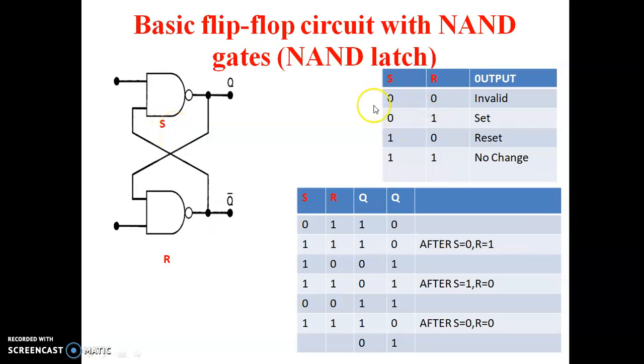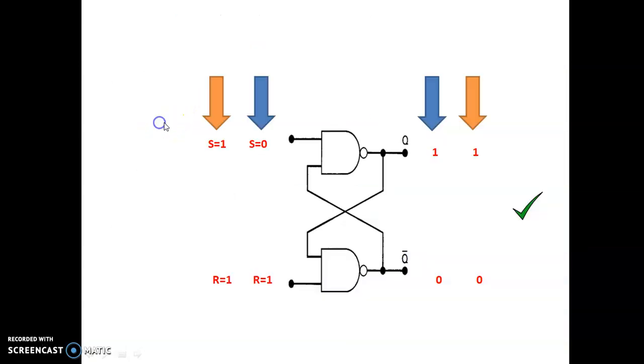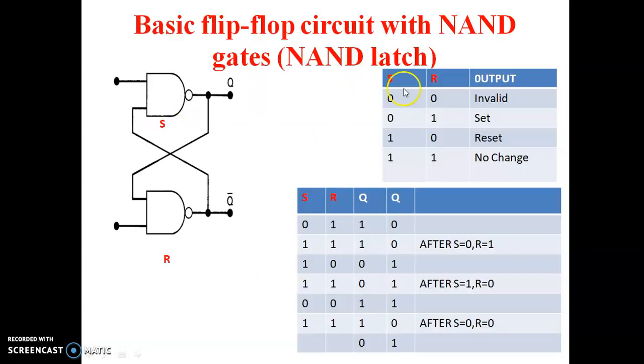S equal to 0, R equal to 0 acts as an invalid state. Why it is an invalid state, we'll see later. 0, 1 acts as a set. S means set, R means reset. 1, 0 acts as a reset. 1, 1 acts as a no change state or memory state.